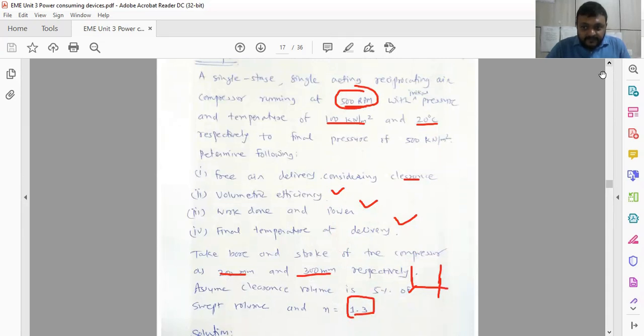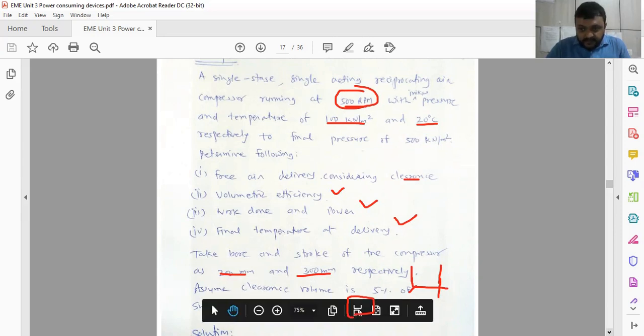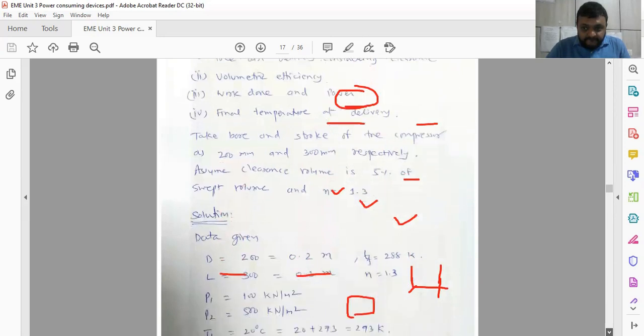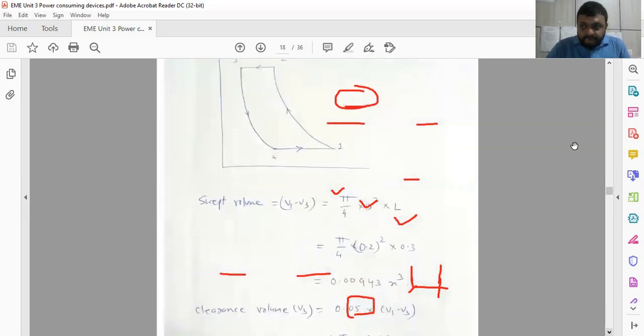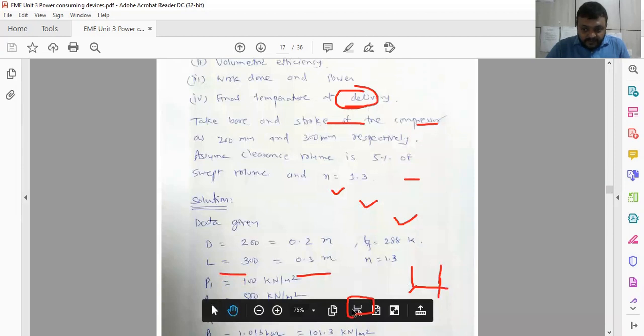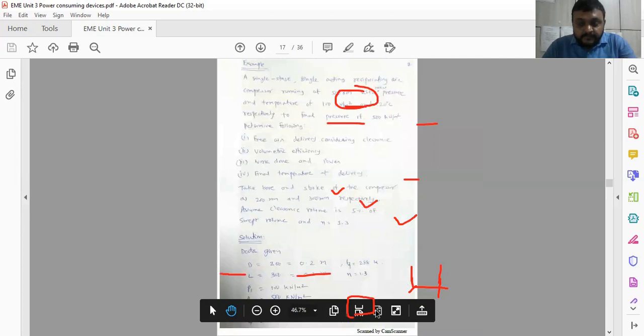Recall the data so we can easily understand what kind of data is given. And we are likely to draw the PV diagram over here.